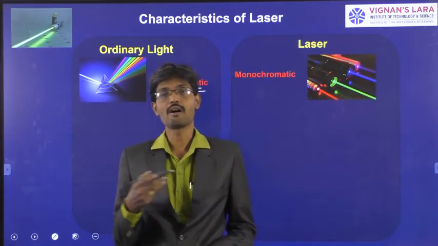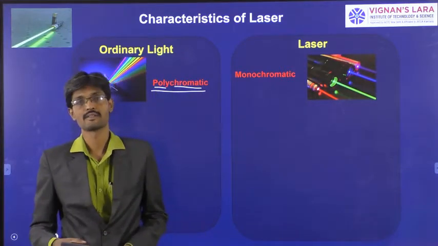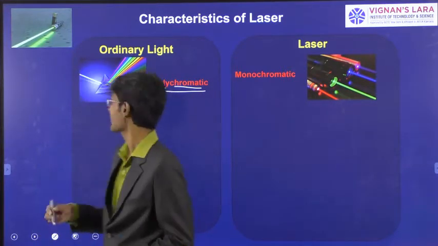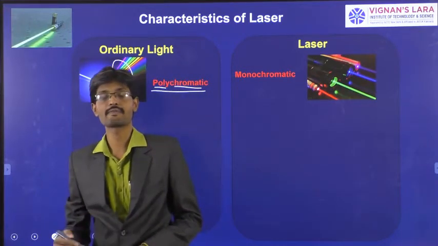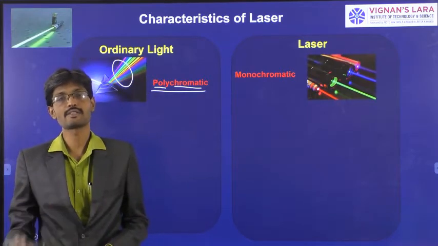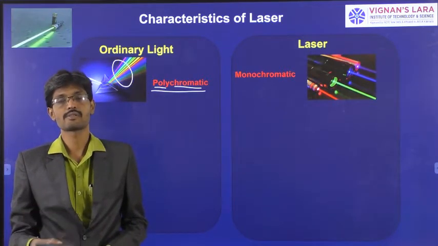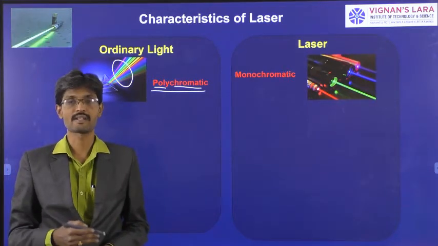So if we see all conventional sources, the Sun emits white light. White is a combination of 7 colors, VIBGYOR. You can see here, VIBGYOR. White light is a combination of 7 colors. If you see a tube light, it emits white light, so it's also a polychromatic light. 7 colors are there, 7 wavelengths are present in the white light.